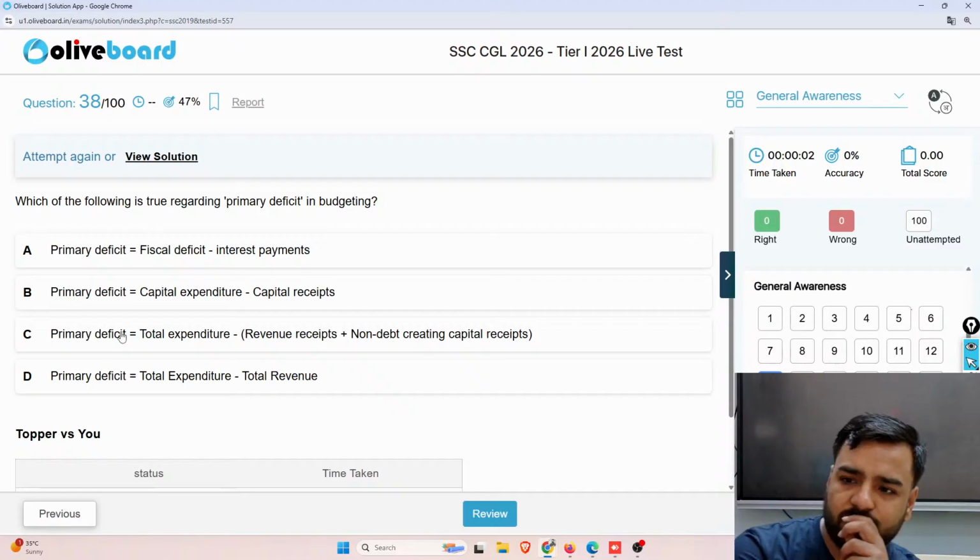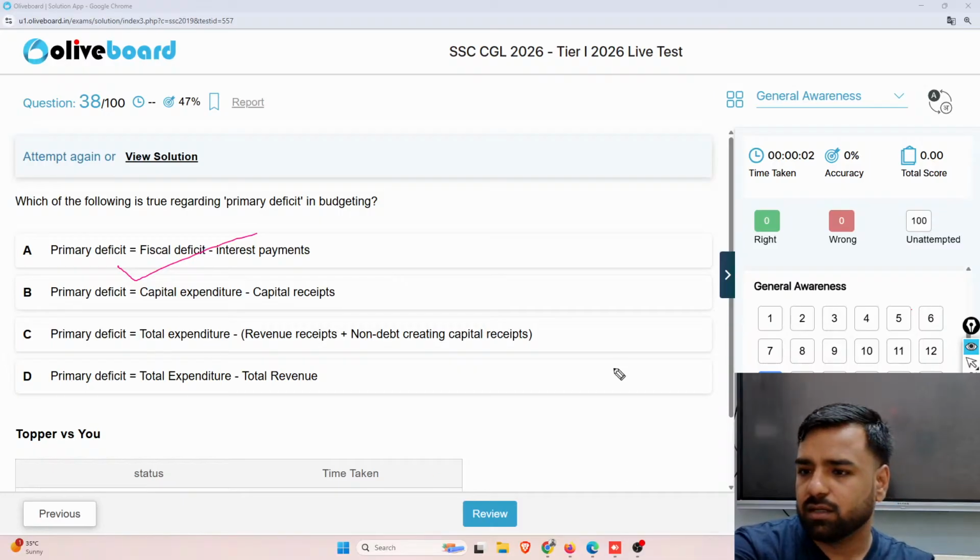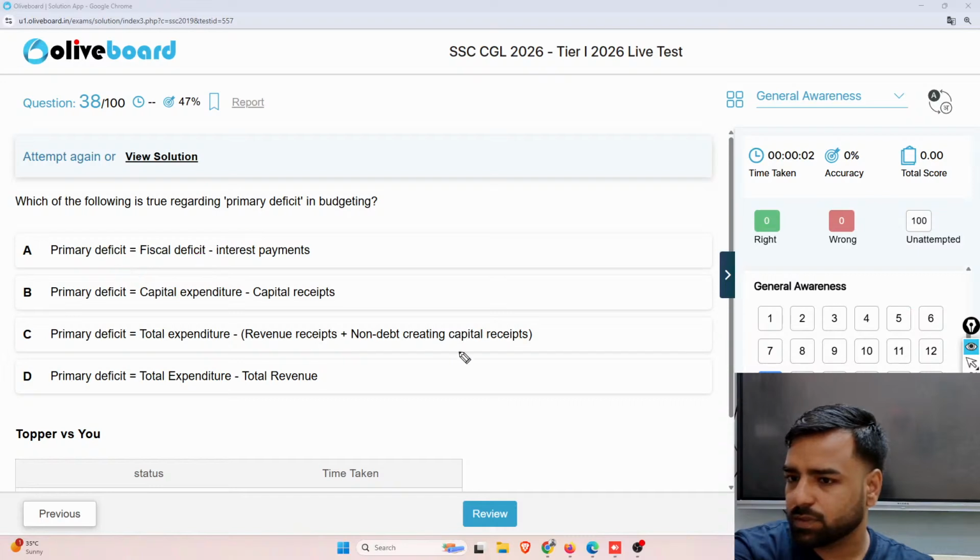So guys, in this case, we are aware that option number A, primary deficit is equal to fiscal deficit minus interest payments, is the correct answer. If I'll move forward, yeah. So just have a look.